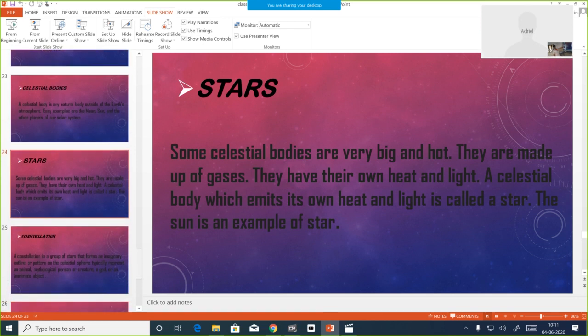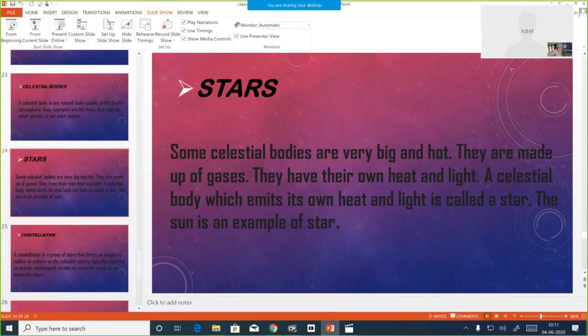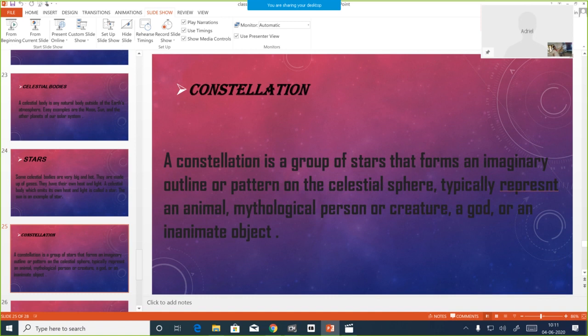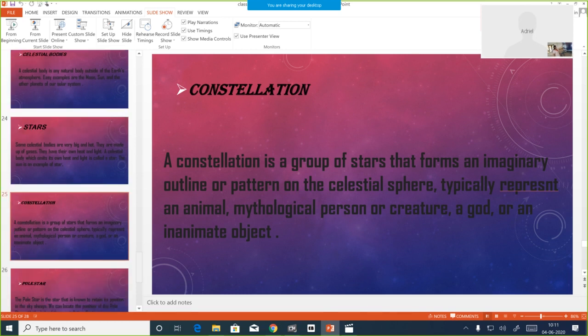Just go through these words to know which are there in your textbook. So for star, the example is the sun. Next is constellation. A constellation is a group of stars that forms an imaginary outline or a pattern on the celestial sphere. They typically represent an animal, mythological person or creature, a god or an inanimate object.